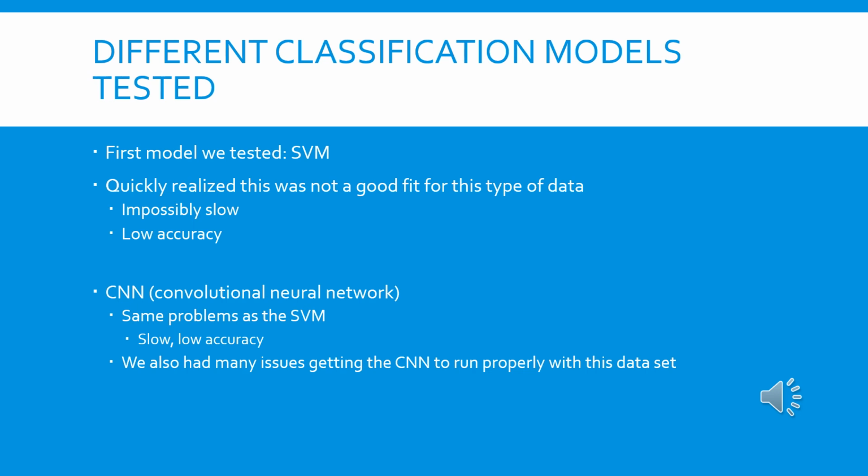After that we tried convolutional neural networks. That worked a little bit better, but it had basically the same problems as SVM. It was really slow to train, low accuracy out of the box, and again, I'm sure that there's an amount of data pre-processing that we could do to get this one to work better, but out of the box it didn't feel like a good fit.